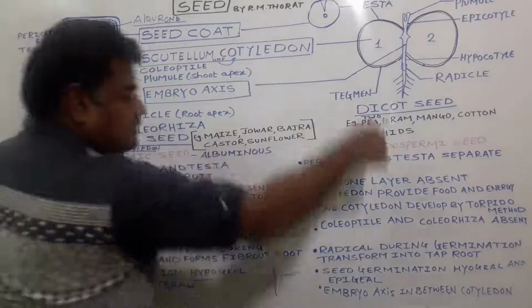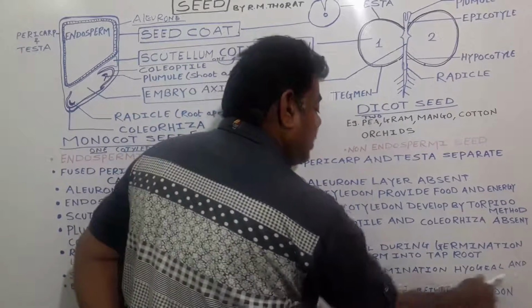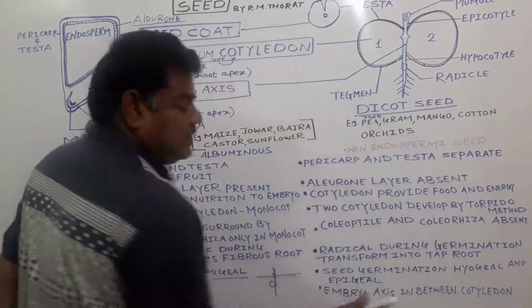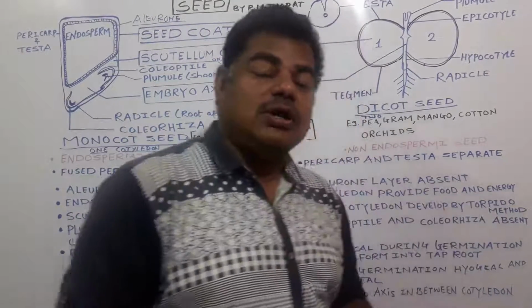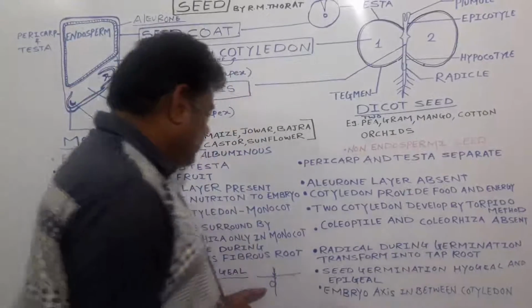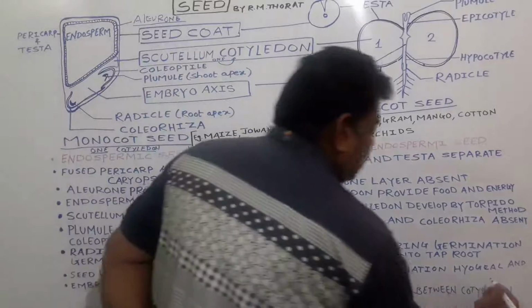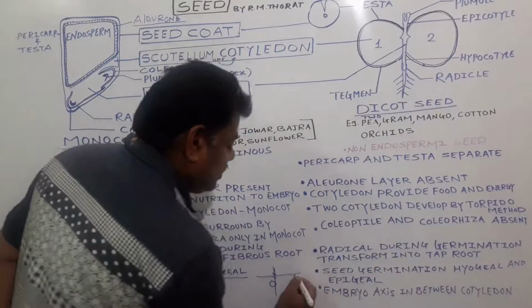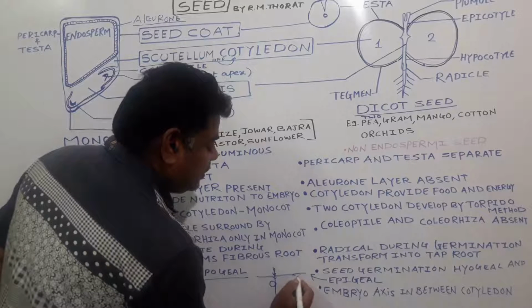But in the case of dicots, seed germination may be hypogeal and may be epigeal. Both types of seed germination take place in the case of what? Dicots. In some examples it is hypogeal, but in some examples it is epigeal. Epigeal means this is a seed.